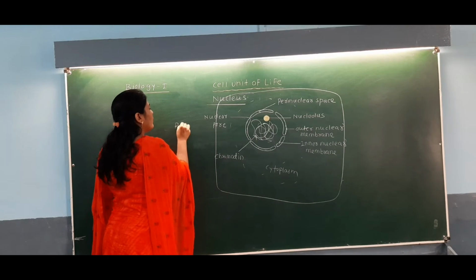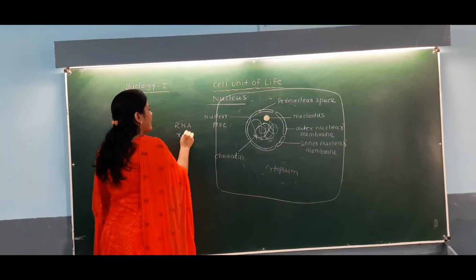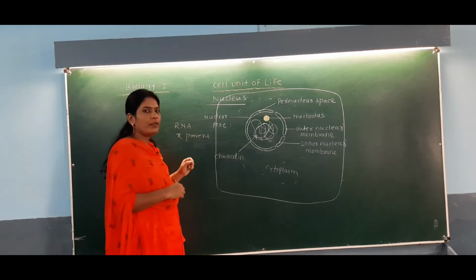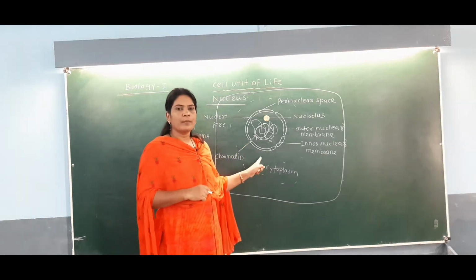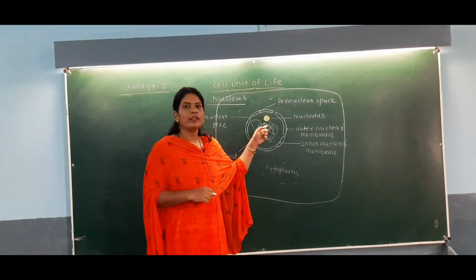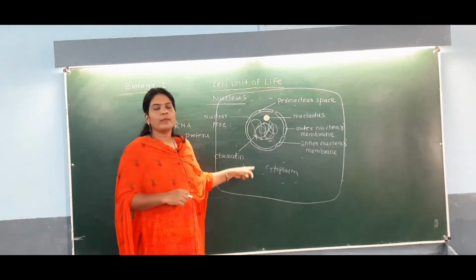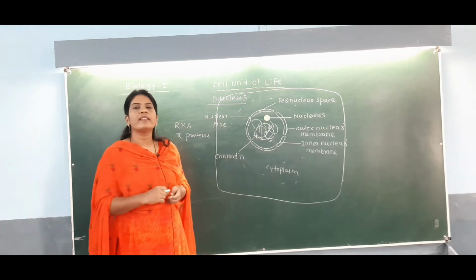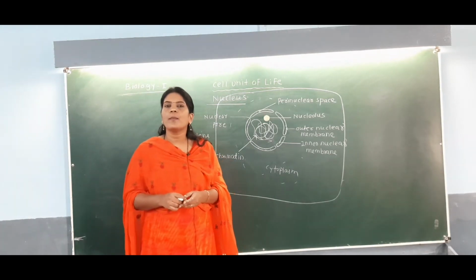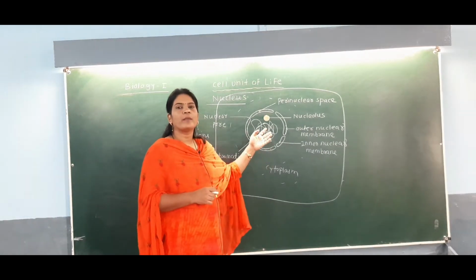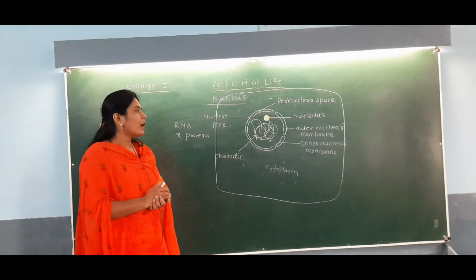The RNA and proteins present in the cytoplasm can move from the cytoplasm to the nucleus through this nuclear pore, or from the nucleus to the cytoplasm. So the nuclear pore is a passage for transport of RNA and protein between the nucleus and the cytoplasm.